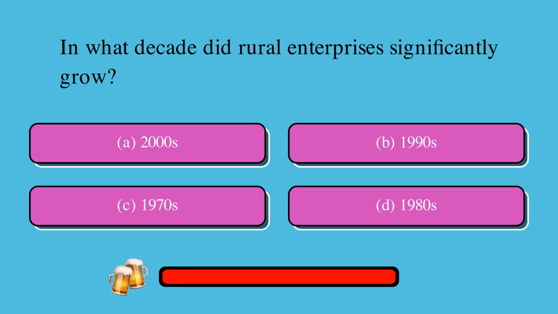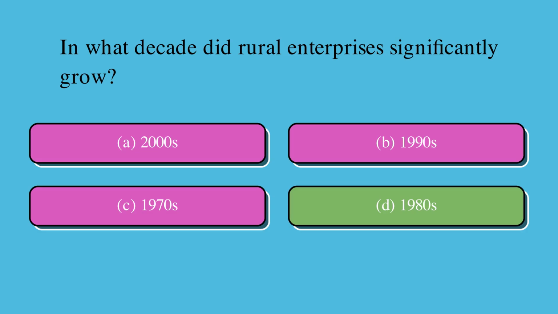In what decade did rural enterprises significantly grow? Is it A, 2000s, B, 1990s, C, 1970s, or D, 1980s? The correct answer is D, 1980s.